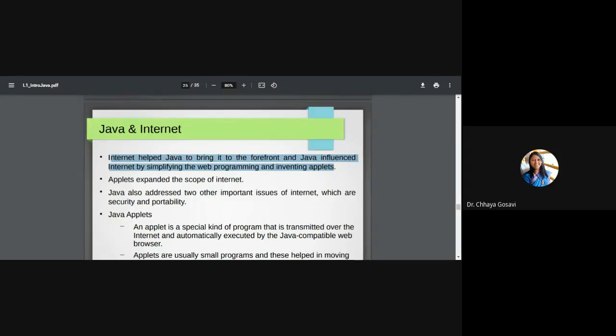So internet helped Java to come to the forefront, to make it a more powerful language, as well as due to Java, internet became so popular. Today everyone is using internet through mobiles, laptops, tablets, etc. It is in our hand just because of Java. So applets expanded the scope of internet. Java also addressed two other important issues of the internet, which are security and portability.